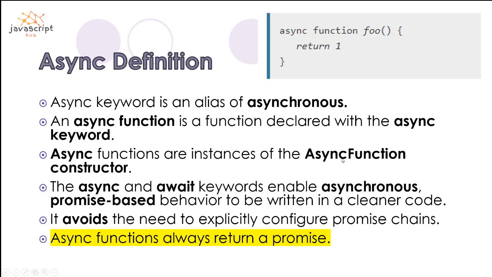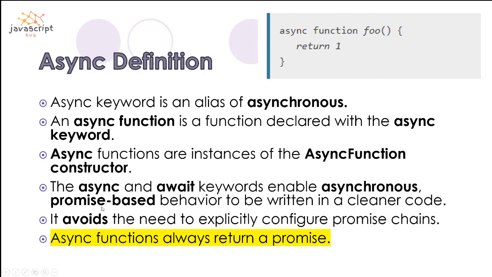AsyncFunction is a different type of constructor available in JavaScript from which we generate the async functions. We generate the instances of it. This is how the instances are instantiated. And the async and await keywords enable us asynchronous promise-based behavior. Whenever we place the async keyword we are going to see the await keyword, but for your knowledge, I've just put it here.